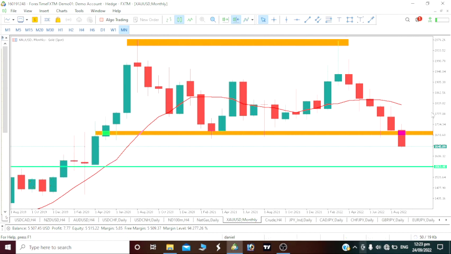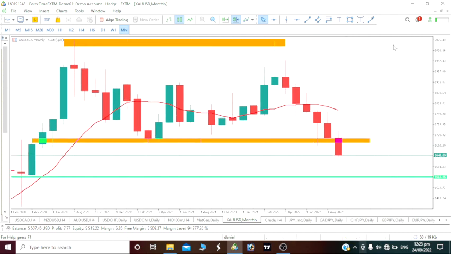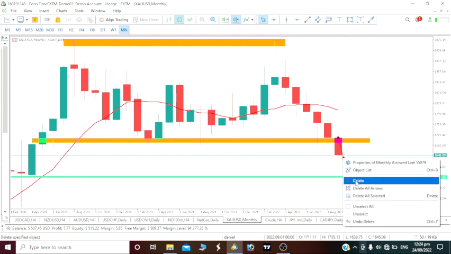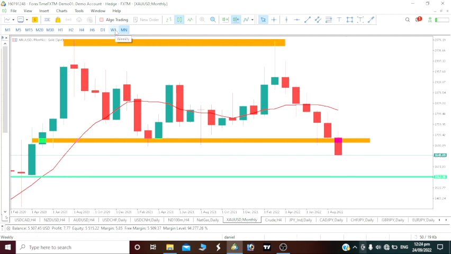So this is the level we just highlighted. Now that it has broken above, it has gone up. So this gold is coming down. We will be expecting it to react at this level, which means our gold on the monthly time frame is still on a bearish move.